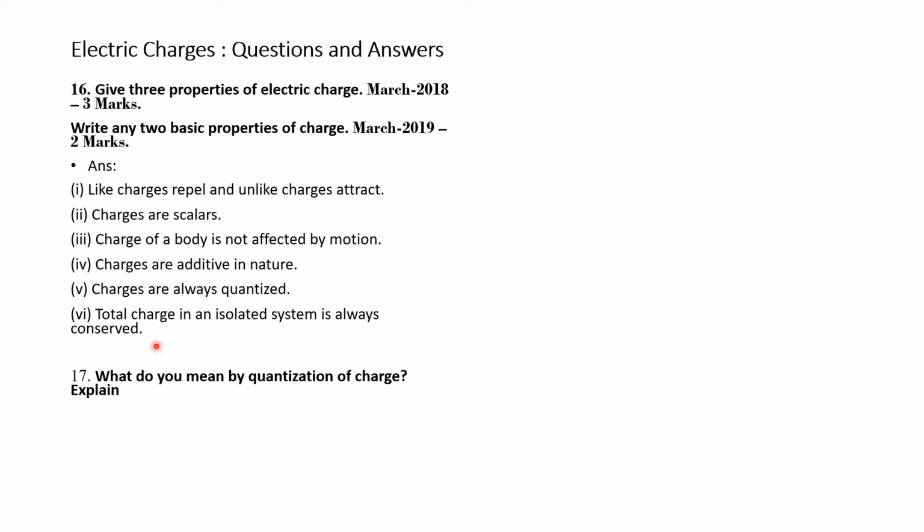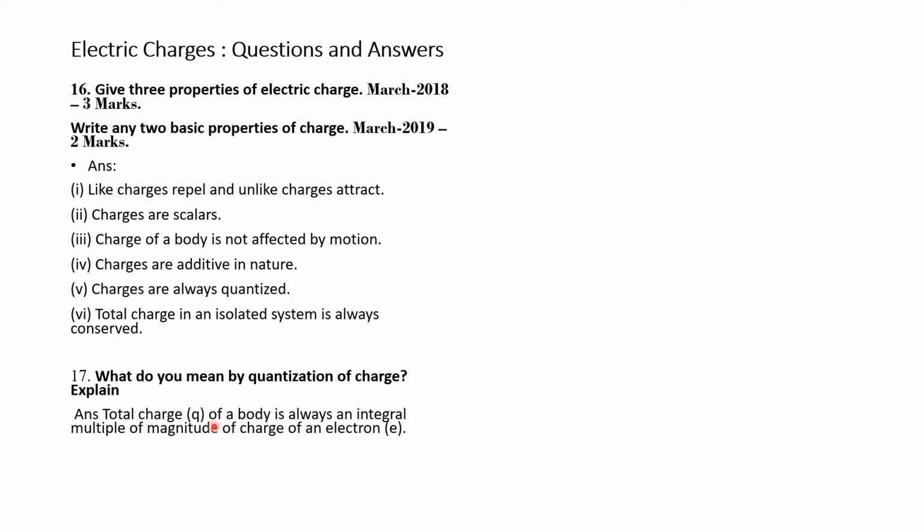Let us go to question number 17. What do you mean by quantization of charge? We had studied quantization here. Answer.